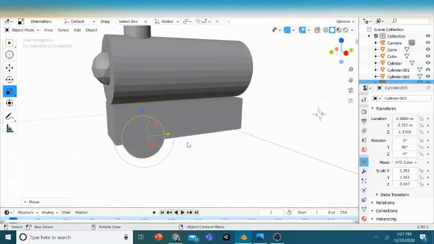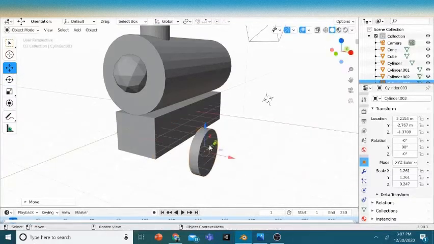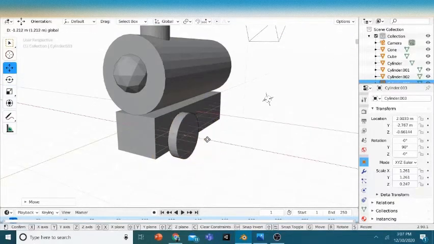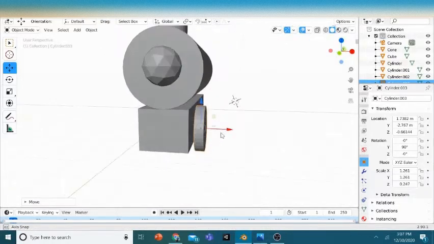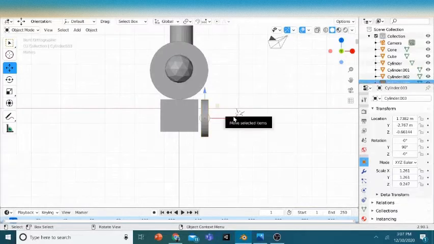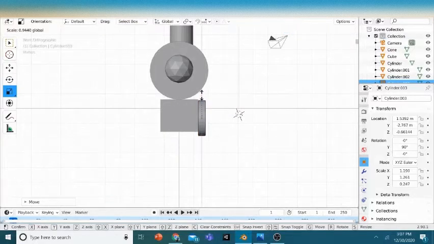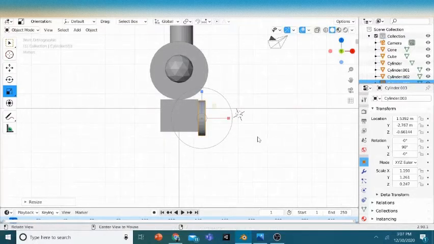Yeah, okay, here. Now take the move tool. Just make this a bit small. I think that's good.